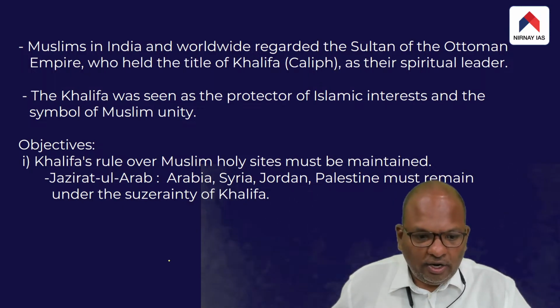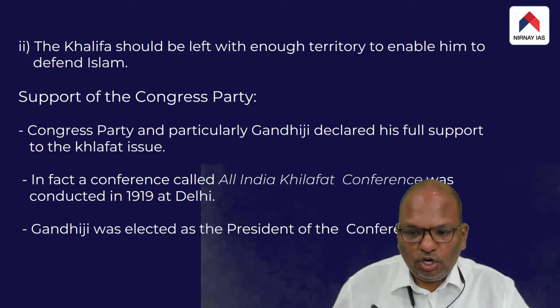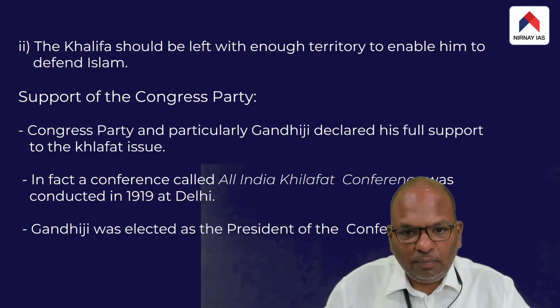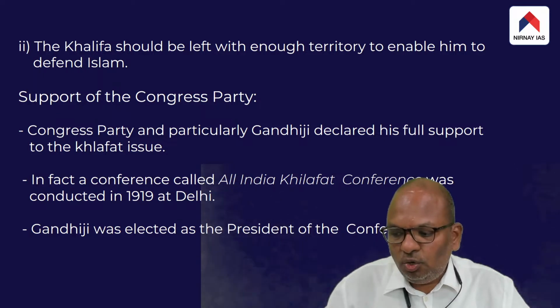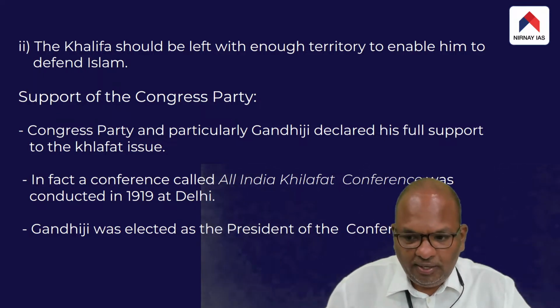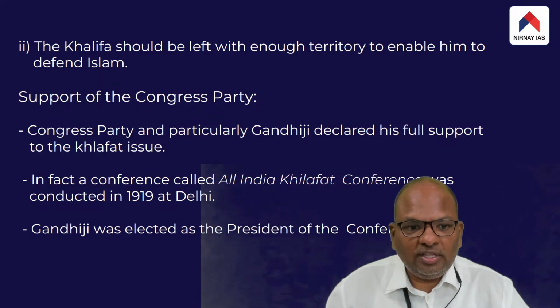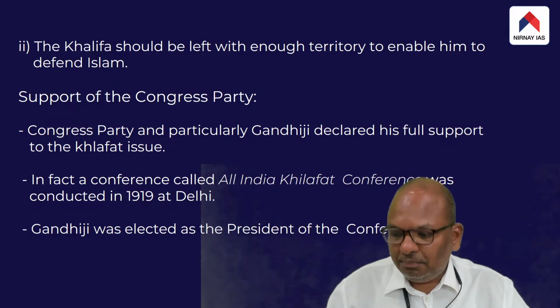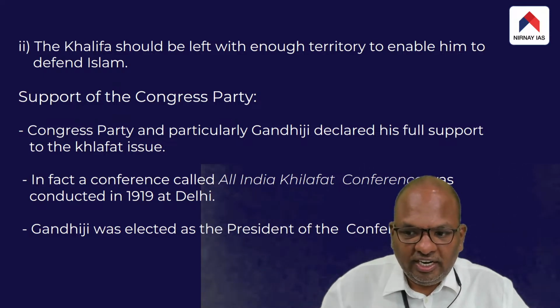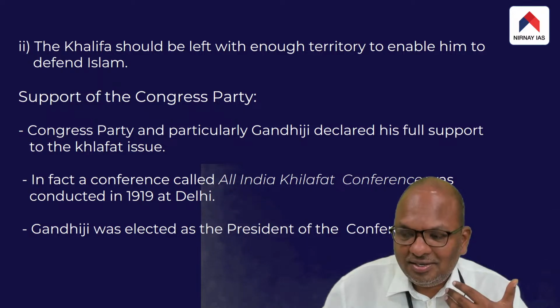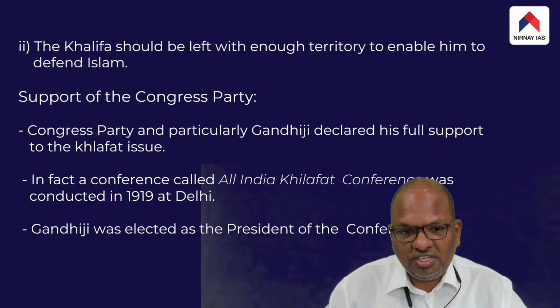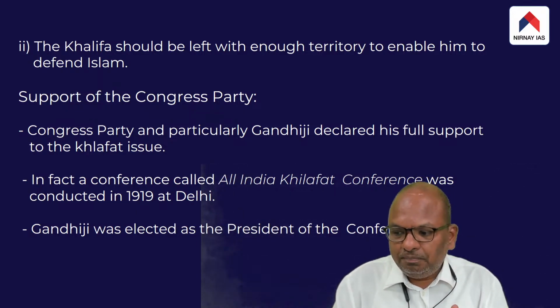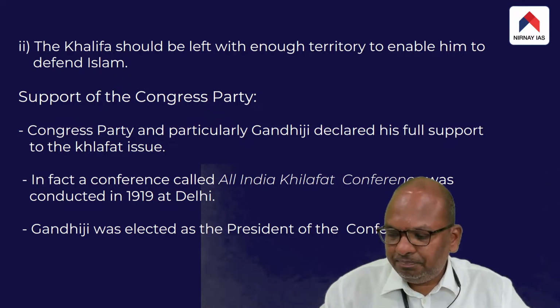Because I already told you, the ruler of the Ottoman Empire was looked up to by the Muslims across the world as a symbol of Muslim unity, the defender of Islam. So therefore, the Indian Muslims started protesting against this British decision to split up the Ottoman Empire.